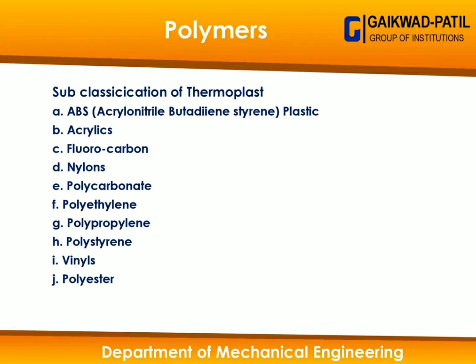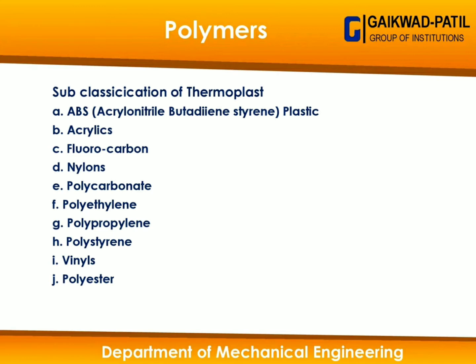Fluorocarbon has a wide application in the automobile and aerospace industry. Then nylon, we all know about nylon having a good tensile strength. That's why nylon is used for manufacturing ropes, wires and cables, and nylon is also used for manufacturing aprons. Then polycarbonate is another type, or toughest type, of material which has a tendency to absorb high temperature. That's why polycarbonate is used for manufacturing safety helmets. It has a high impact resistance. Then it is used for manufacturing safety goggles and various types of gaskets and so on.